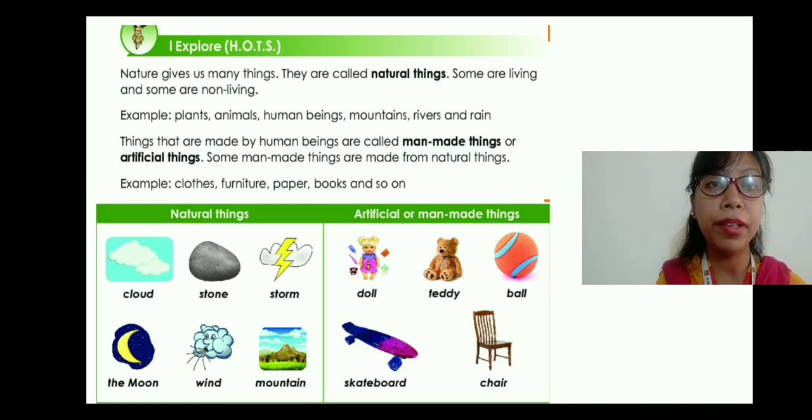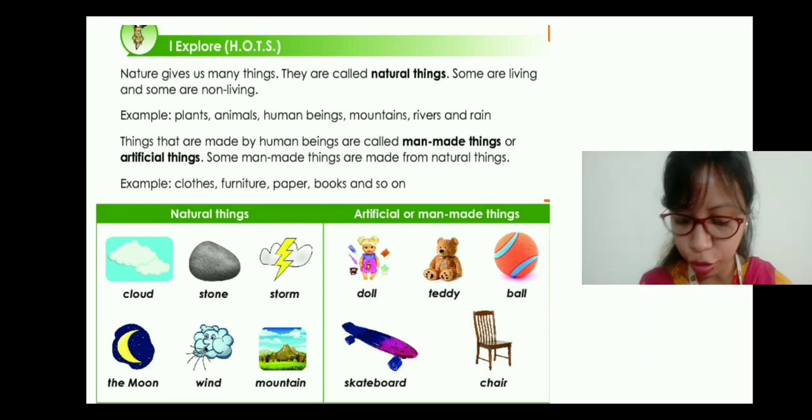Now paper is made from bamboo trees, right? So do the papers look like the bamboo tree? No, it has been modified. There are lots of things that have been added to make it a paper. So it is a man-made thing.